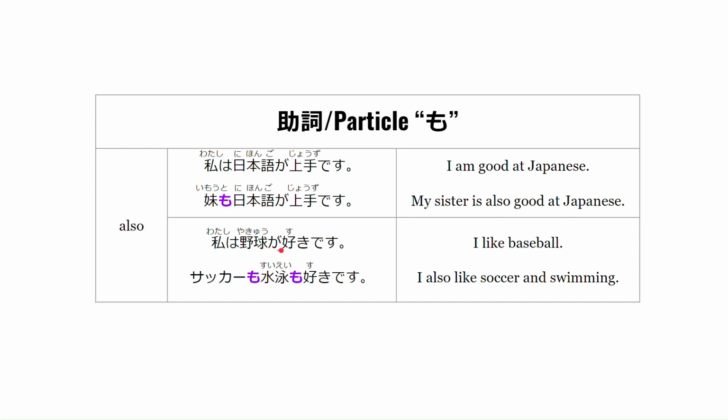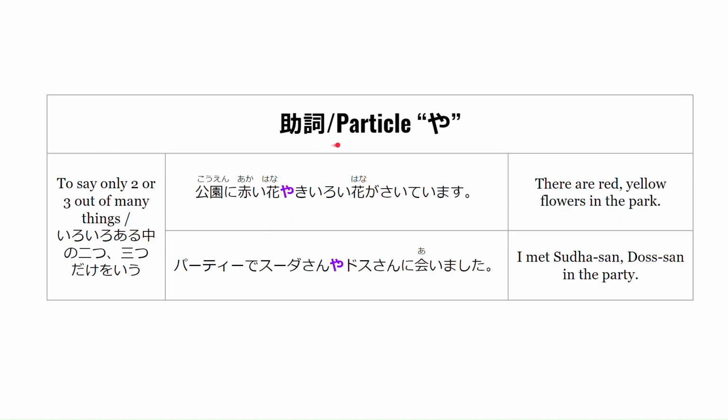私は野球が好きです。サッカーも水泳も好きです。 This means I like baseball. I also like soccer and swimming. So here the particle mo is used to tell that you like soccer as well as swimming. So now let's study the particle ya.